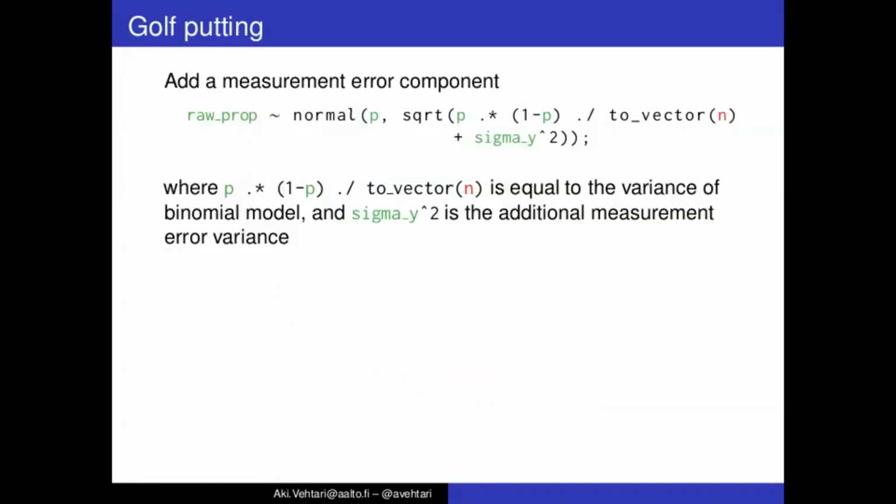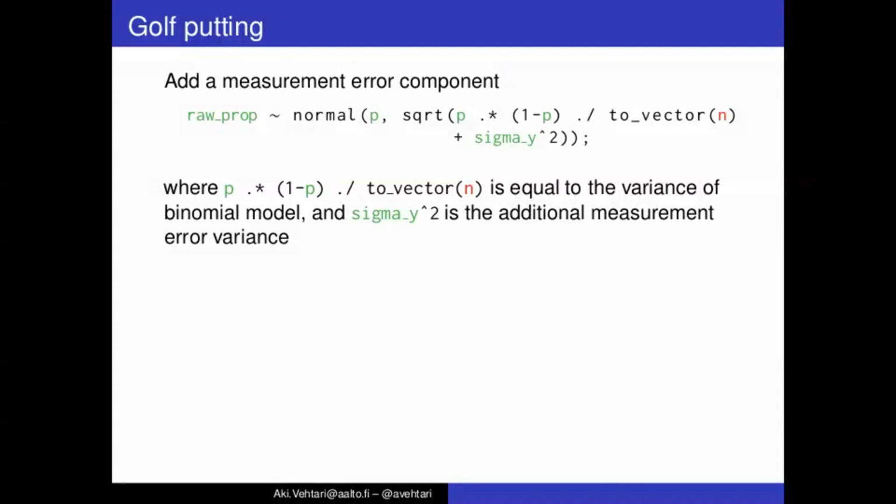So instead of using this binomial model, now the model is for the raw proportion, the number of successes divided by the number of putts from a certain distance, and we assume that is normally distributed. And then we still use a binomial-justified variance.